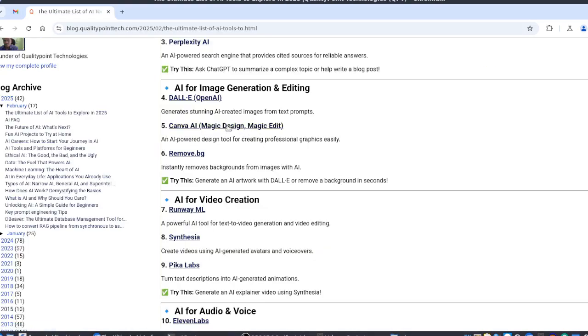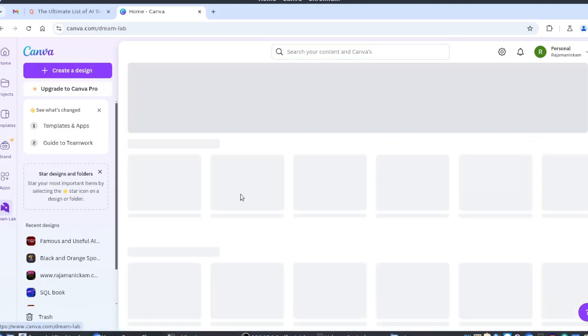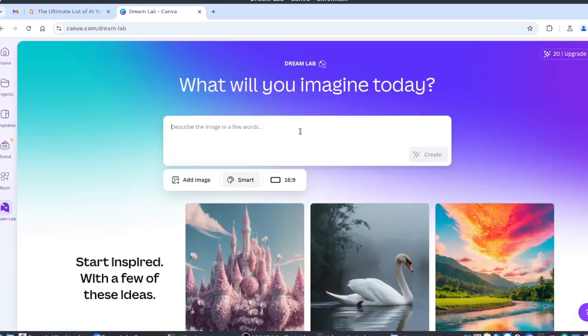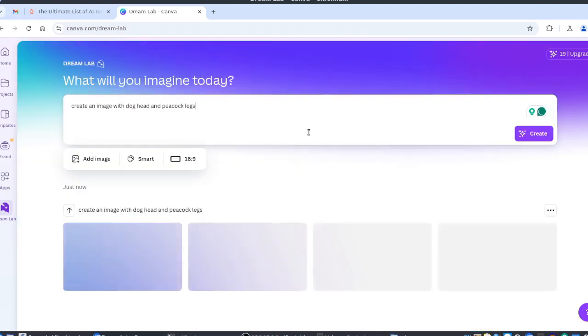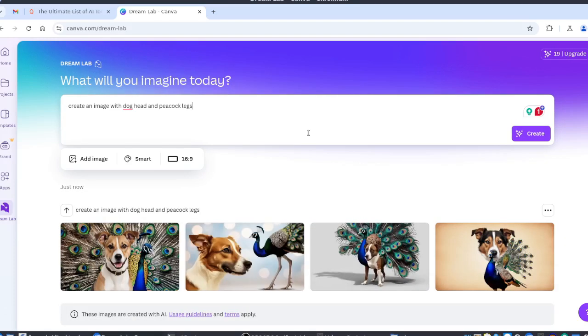Next one is Canva AI, Magic Design, Magic Edit. We can see various features: make me an image, write my first draft, resize any design, remove backgrounds. All of them are using AI. You can ask it to create an image with a dog head and peacock legs. I'm just telling this as an example, but you can use it for any kind of real things, for your marketing purposes.